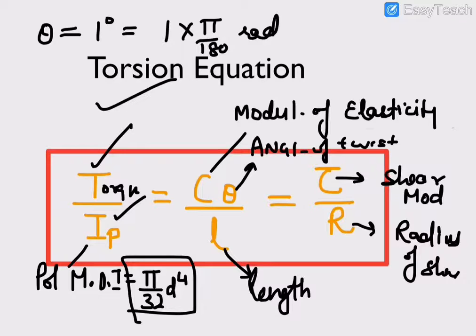This is the length of shaft in meters. Tau is basically shear stress. We can say this is not shear modulus, this is shear stress. And r is the radius of shaft.